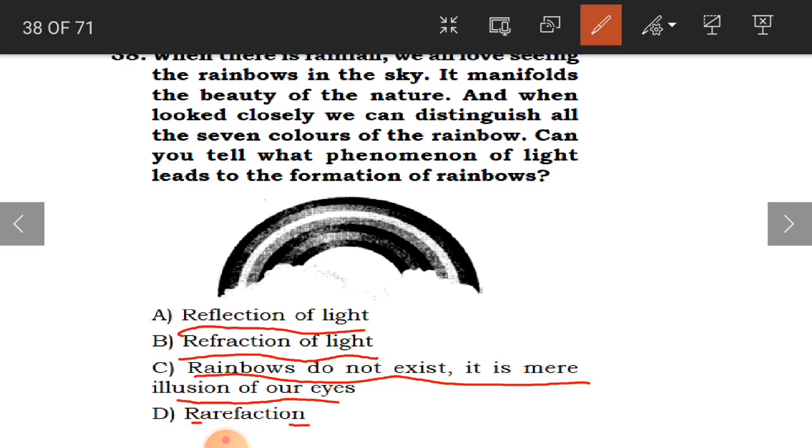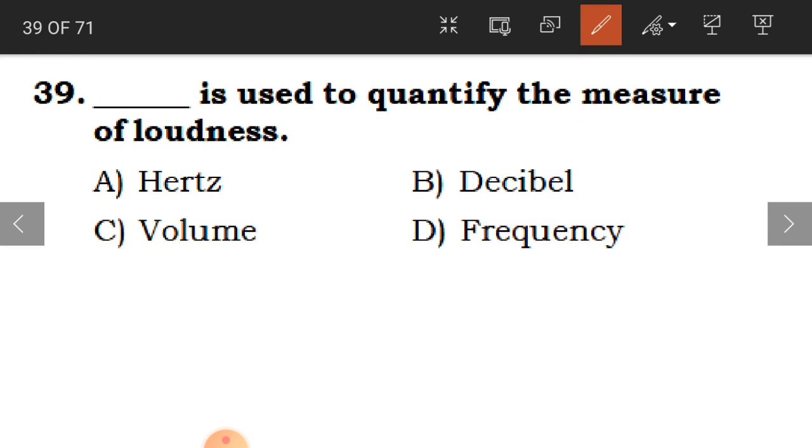Okay, and the answer is reflection of light. Because of this reflection of light, we are able to get the rainbow in the sky. Clear, children? Now 39th question.